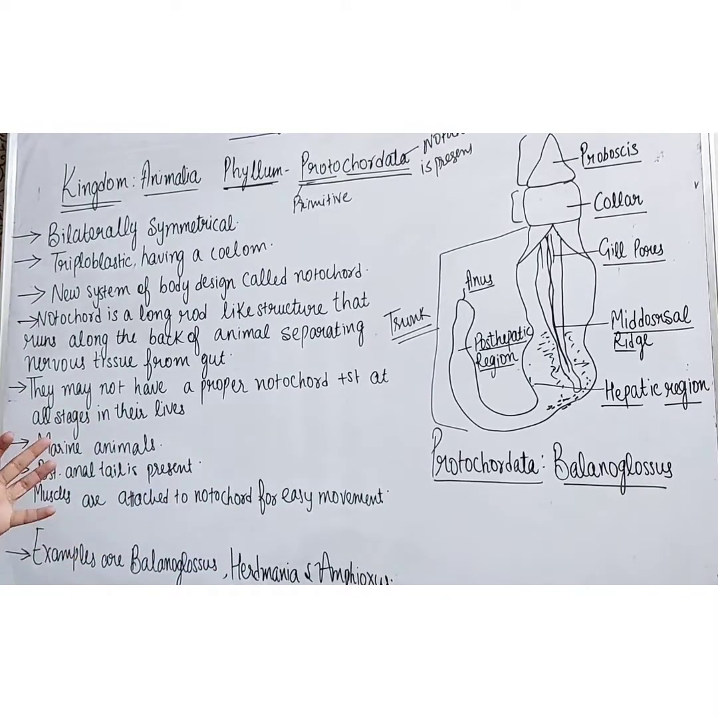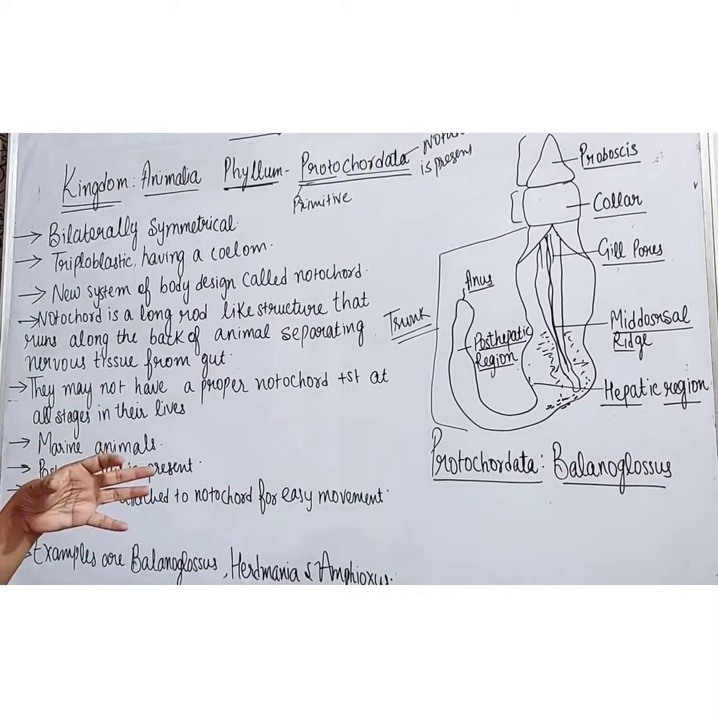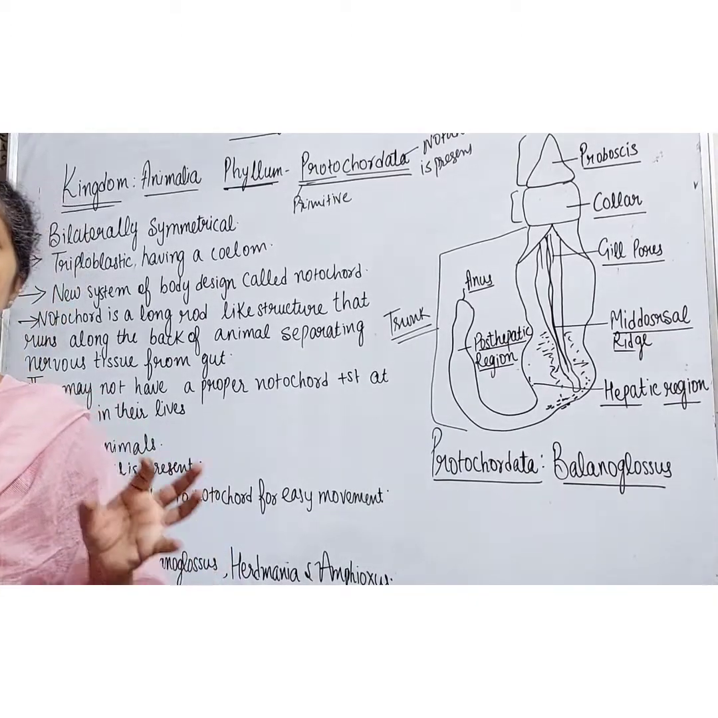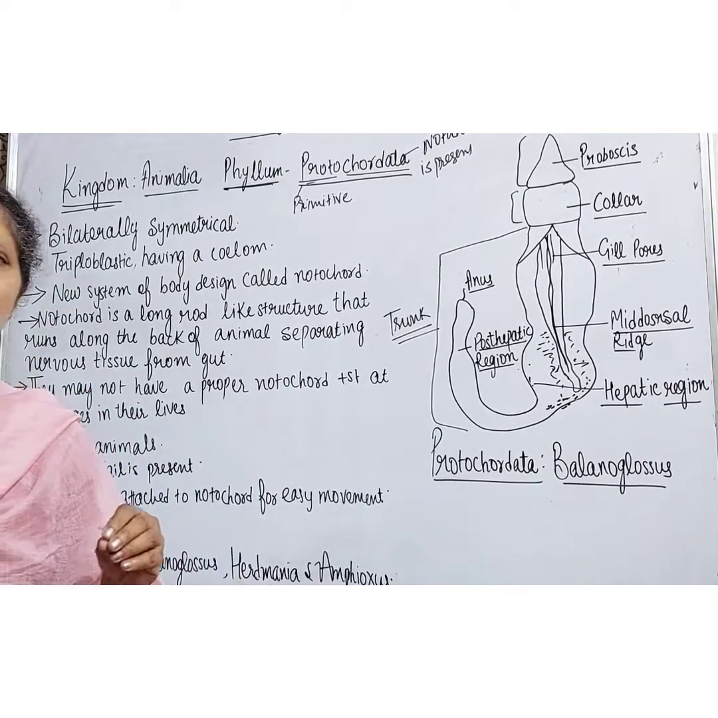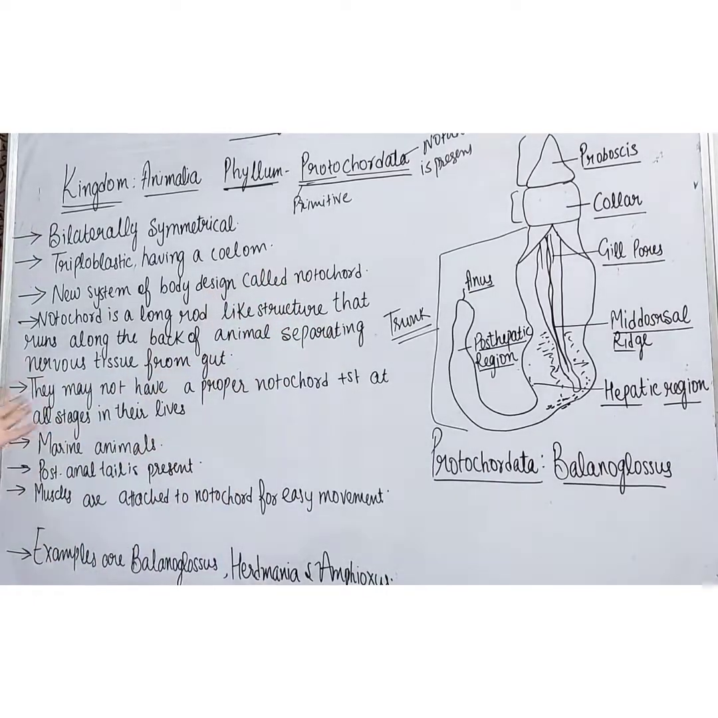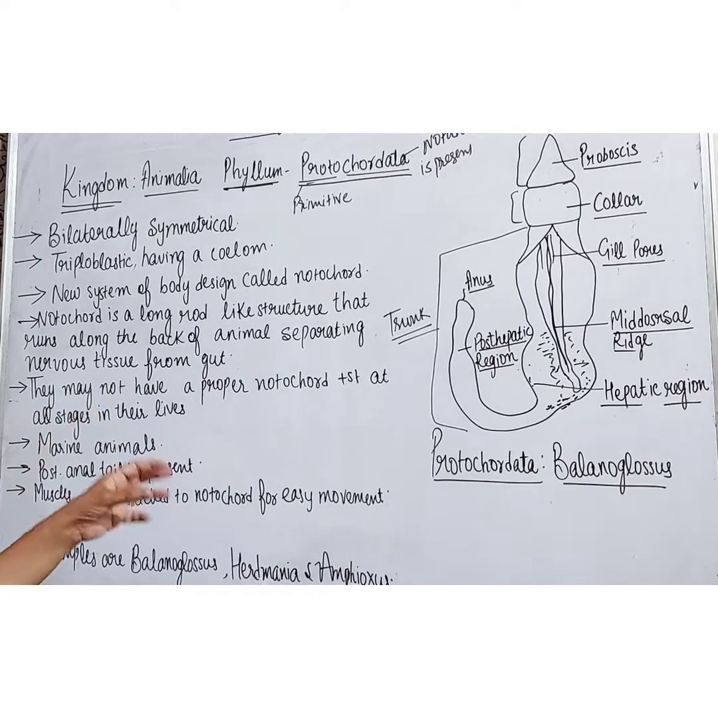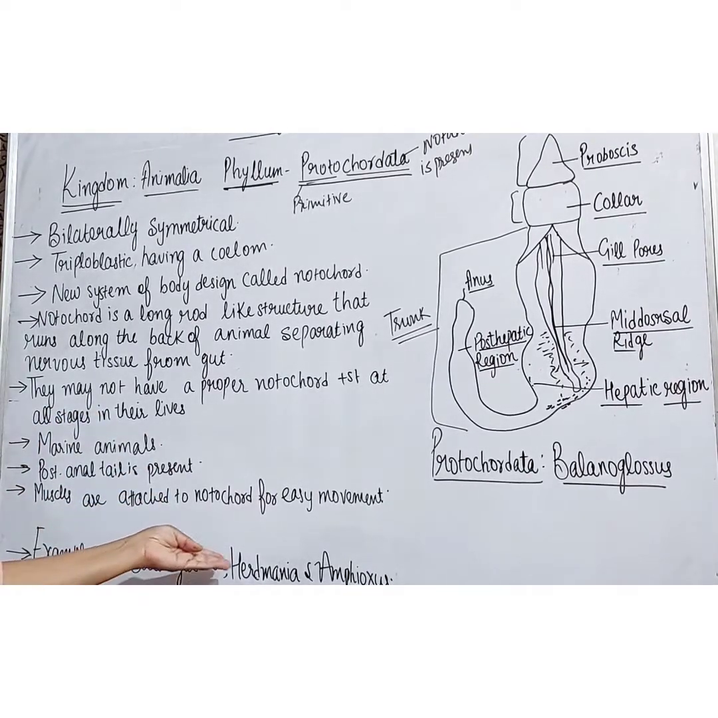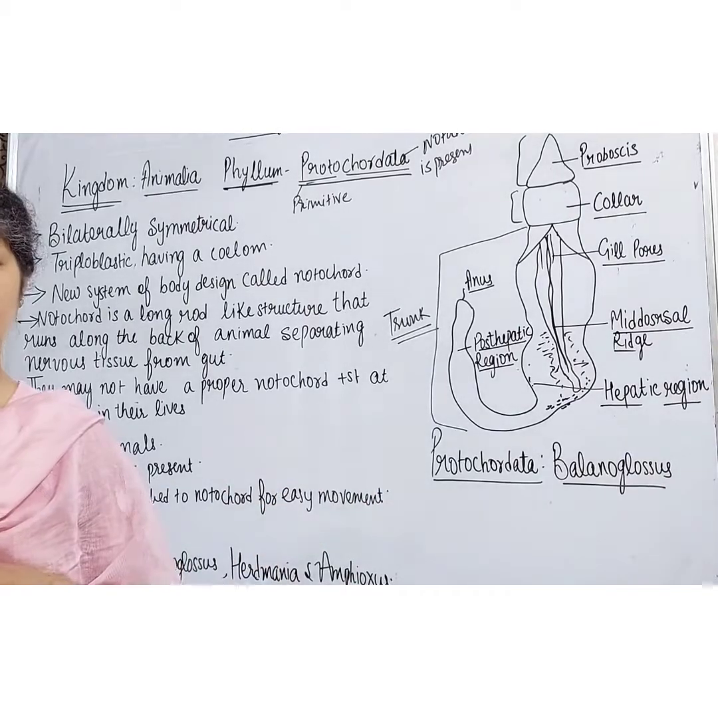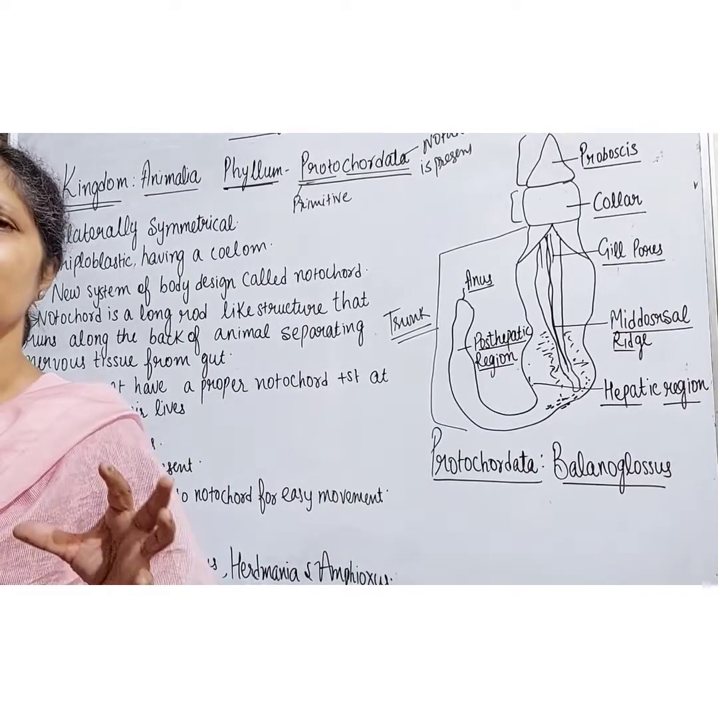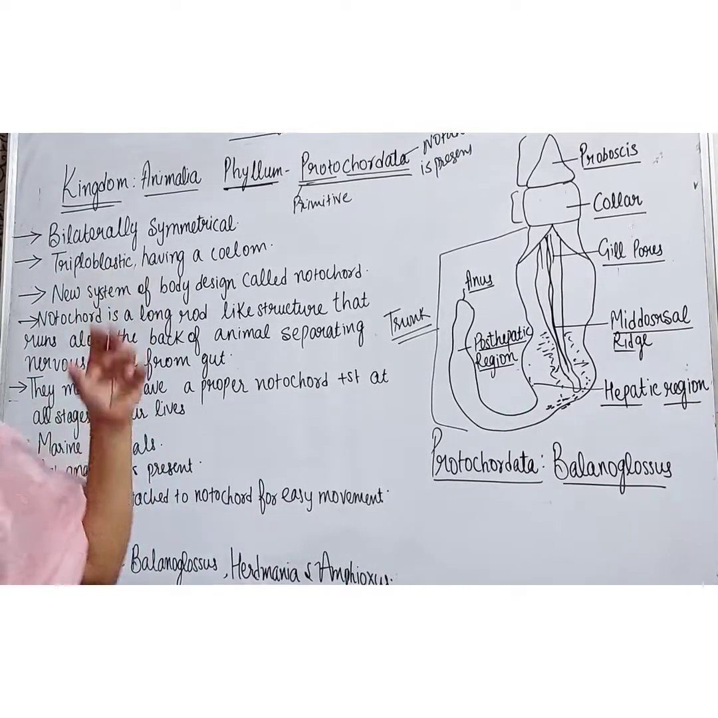So these are all the features of the phylum Protochordata, which is bilaterally symmetrical, triploblastic, coelomate, because a coelom cavity is present. Notochord is present, but not at all the stages of life. Notochord is attached to the muscles for easy movements. Gills are also present. A post-anal tail is present, and they are mostly marine animals. Examples given are balanoglossus, Herdmania and Amphioxus. So these are all the basic features of the animals belonging to the phylum Protochordata.